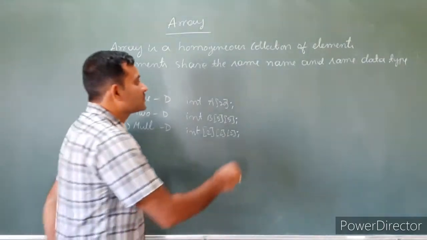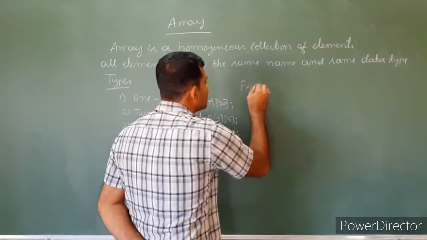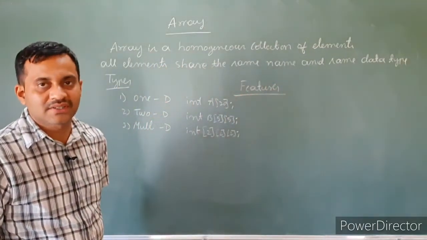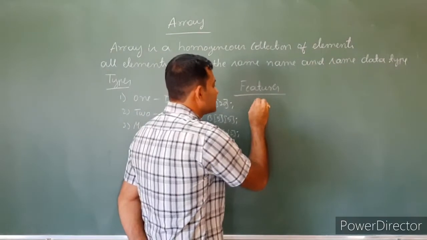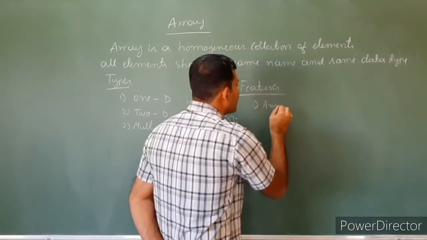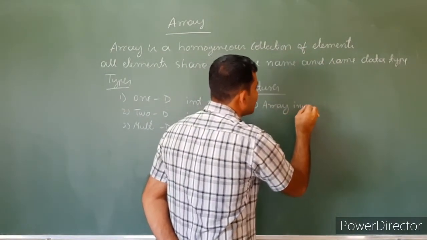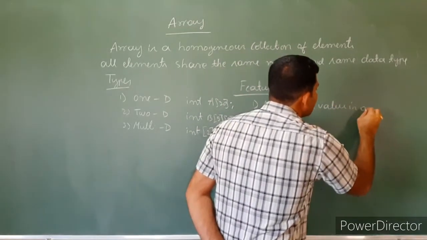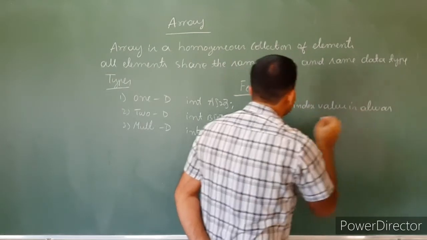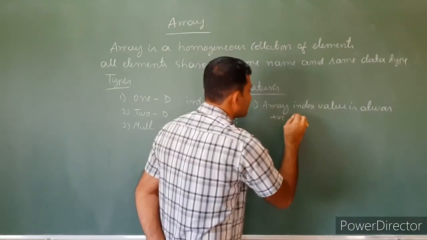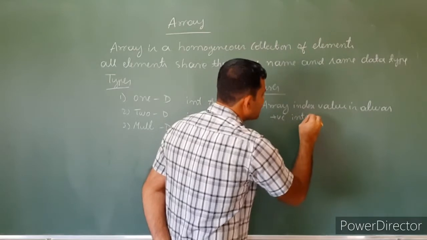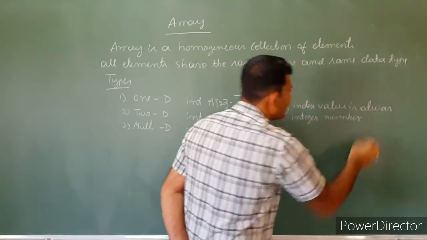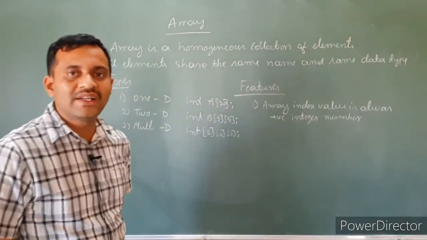Then array has some features. The first feature of array is that the array index value is always a positive integer number.